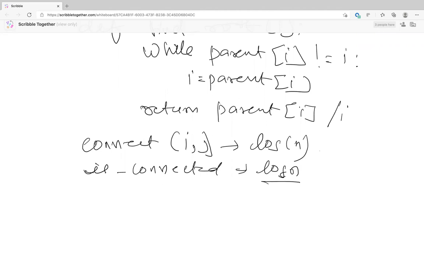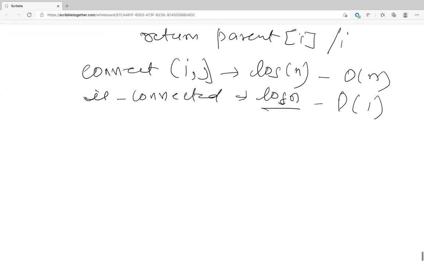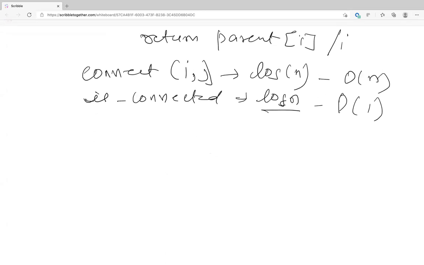So from O of n and O of 1, we optimized is connected and connect both to log n. Now, is it clear to everyone? This is union find. Ask away your doubts if you have, because this is something that you coded in like 5 minutes in your interview.